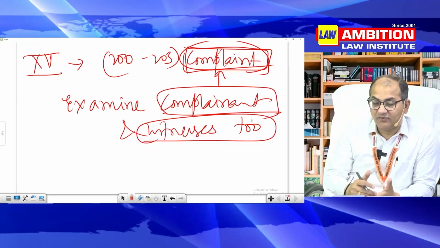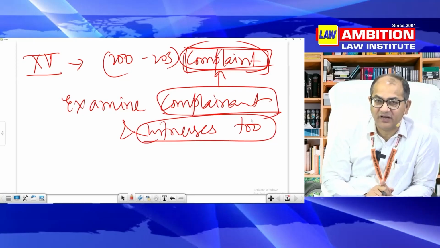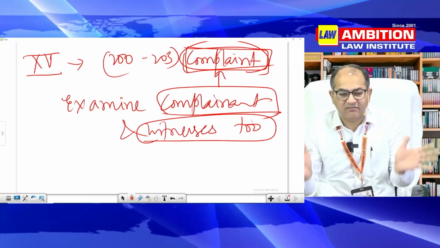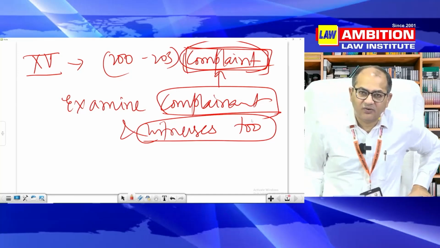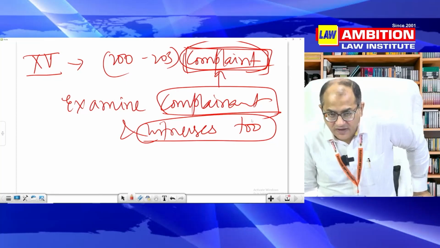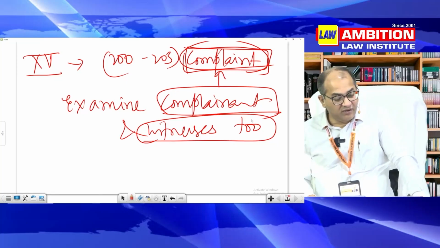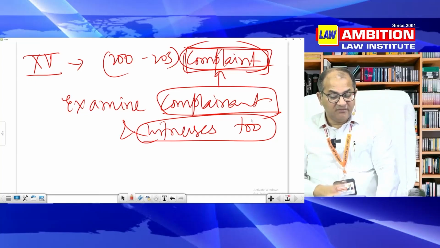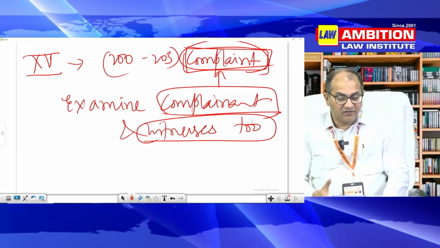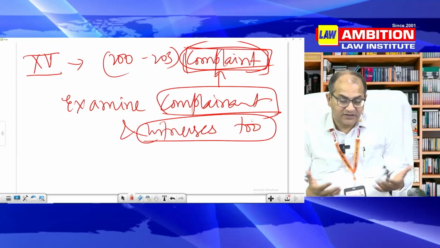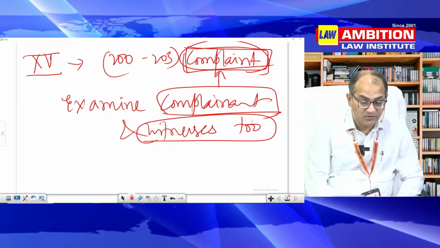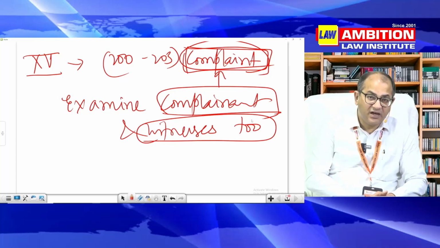So this is the procedure of filing a complaint before a magistrate. An individual now has a two-way option. Either he can go to police in chapter 12, 154, 155, or he can go to the magistrate in section 200 of CR.P.C. If he goes to the magistrate, the magistrate has to examine him. He will also ask for some evidence. He will also ask for documents, etc. And if he thinks fit, he can order even investigation in 202. You might be aware of that. So there can be a question on this part also.